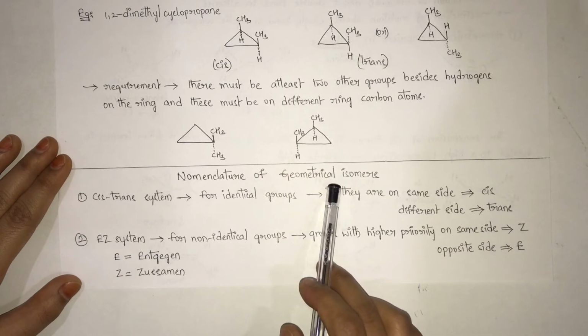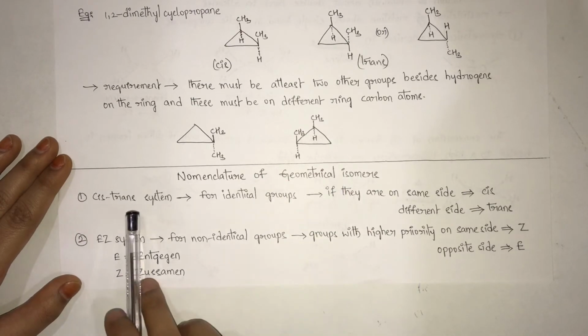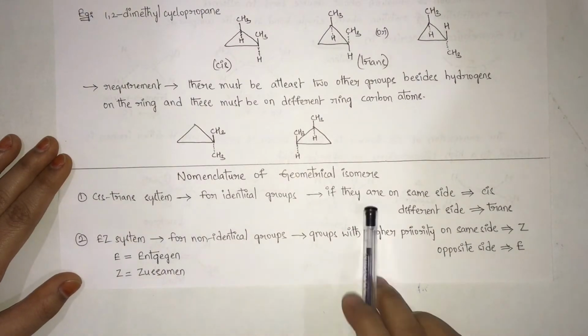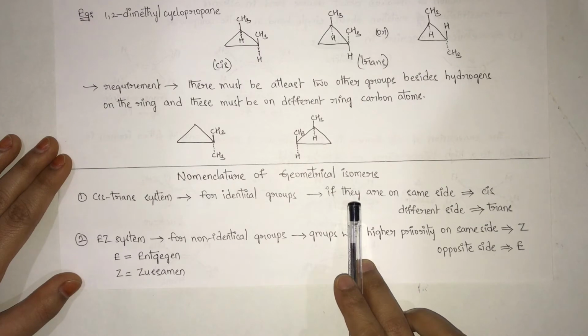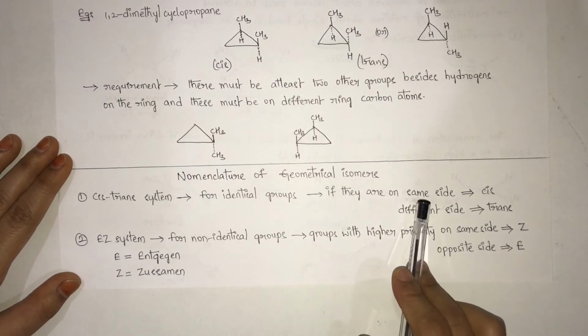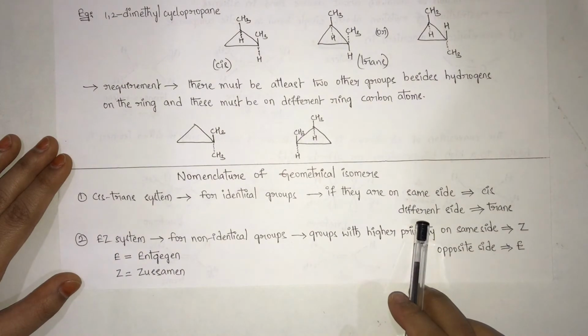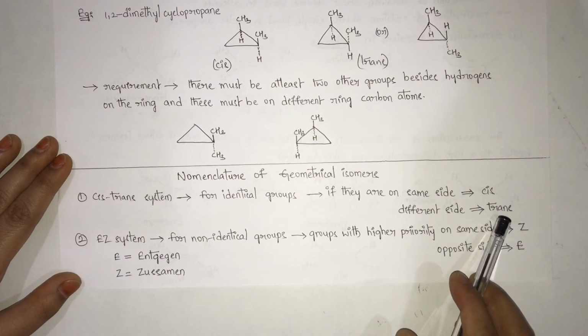Nomenclature of geometrical isomers. First one, the cis-trans system. This system is applicable for identical groups. If the identical groups are on the same side, then we will give the name as cis. If both the groups are on different sides, then we will give the name as trans.